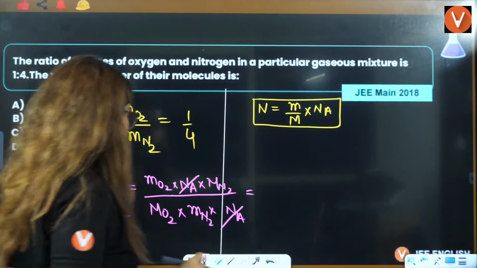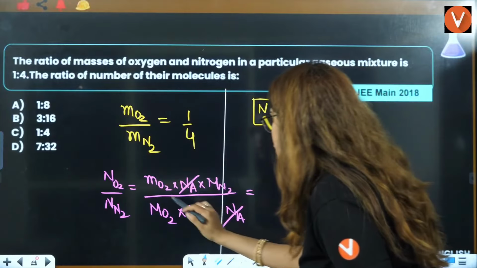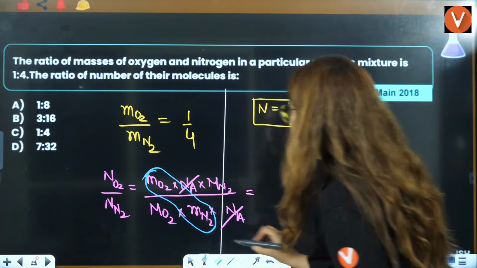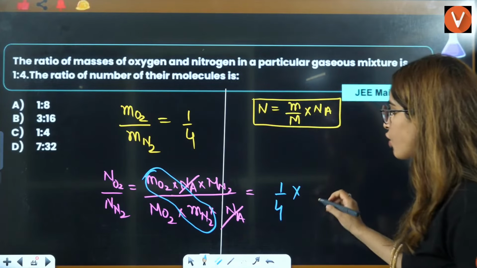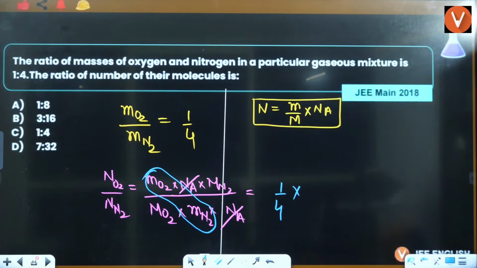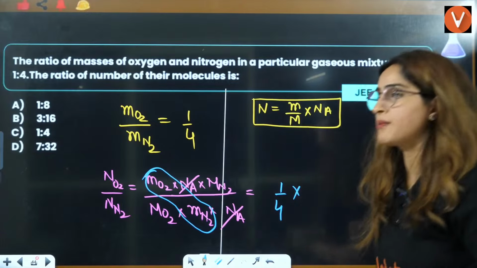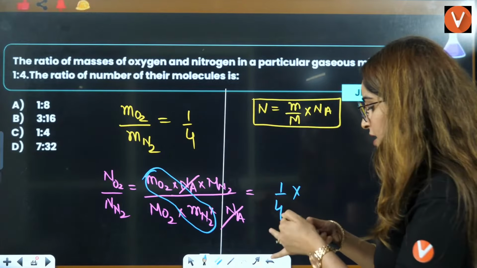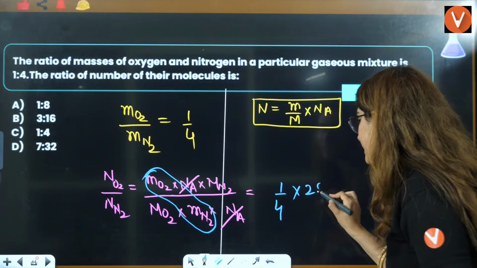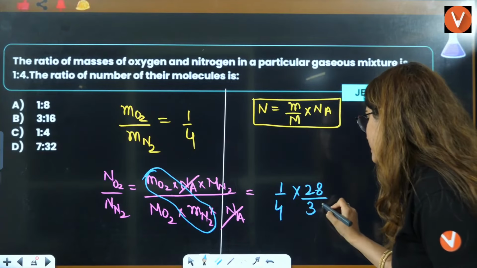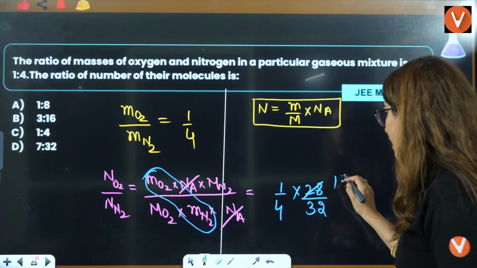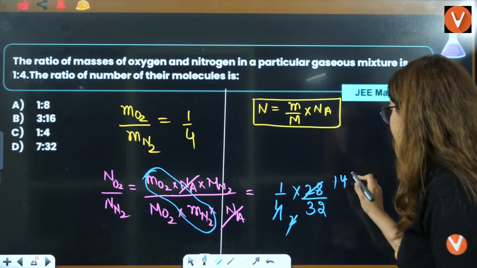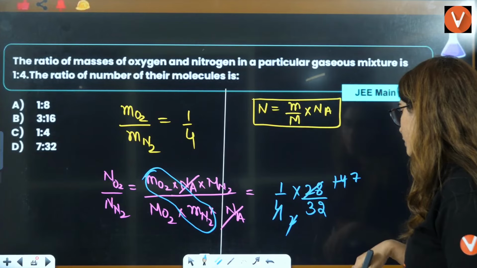This will cancel, and we know that the ratio of masses of both is going to be 1/4. What is the mass of N2, guys? Mass of N2 is 28. Mass of O2 is 32. Right? So calculate this, 2 into 14 by 32, that is 7/32.